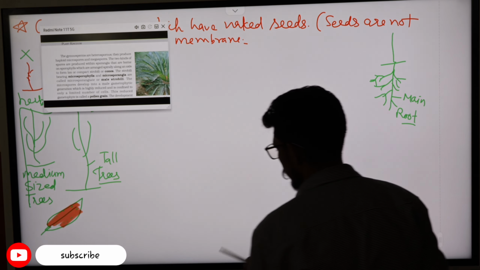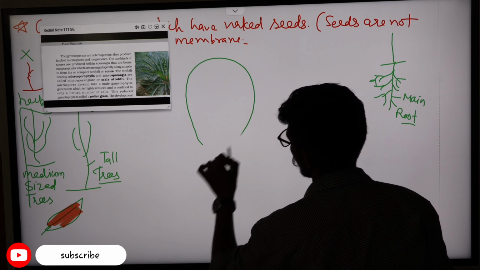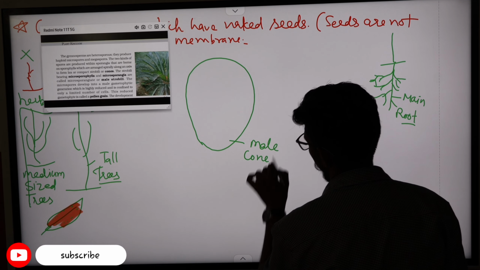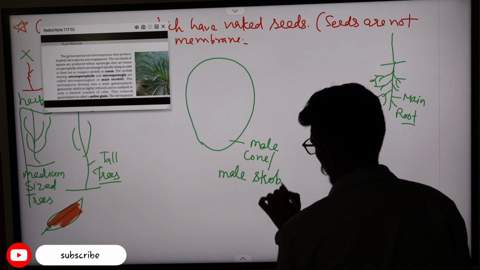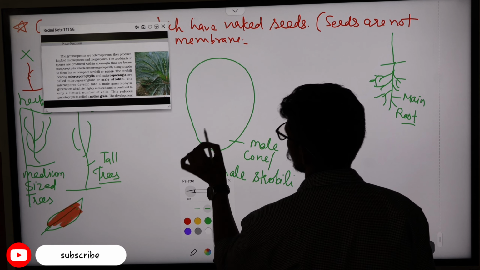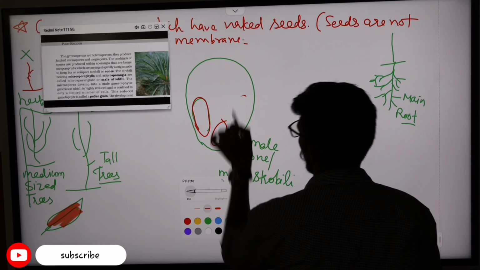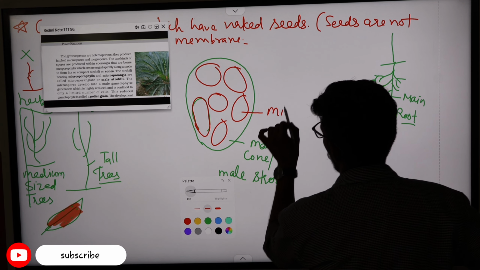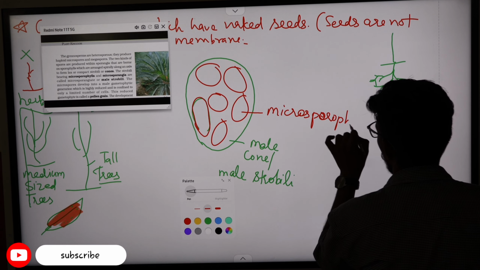See, suppose this is the male cone or the male strobili. Male strobili has microsporophylls.